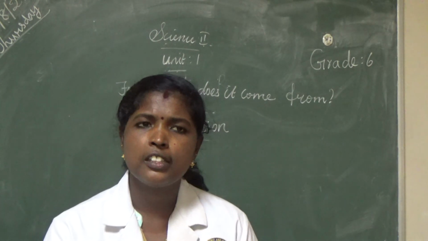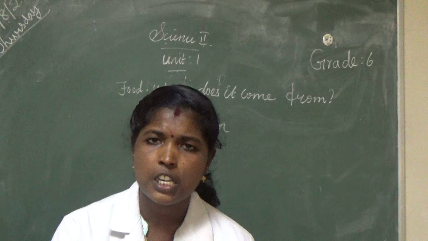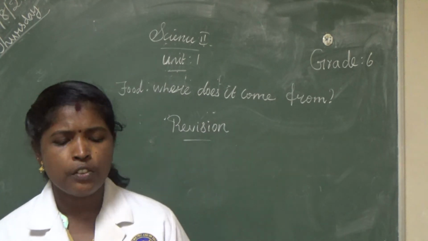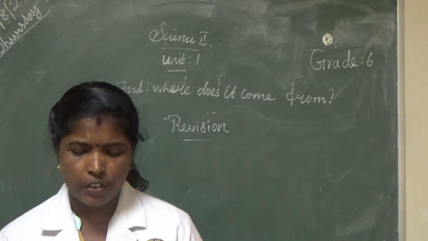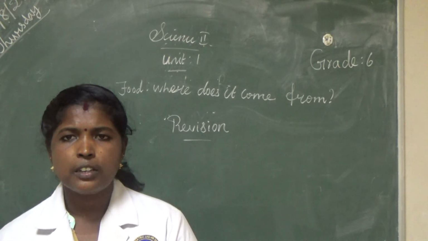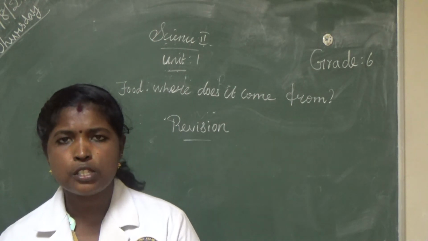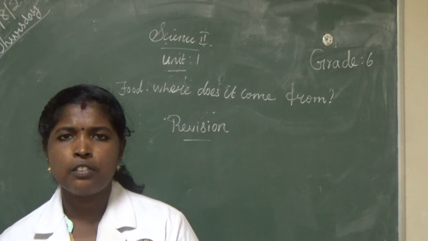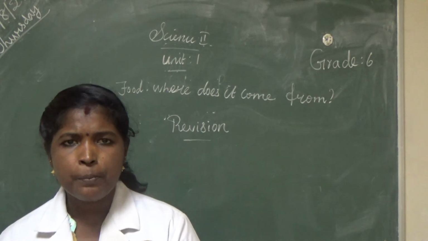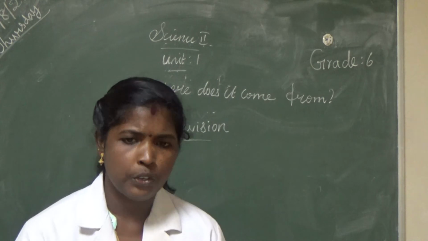Then Roman 3, short answer type questions. First question. What are the main sources of food? The answer is on page number 11. Plant products and animal products are our main sources of food.